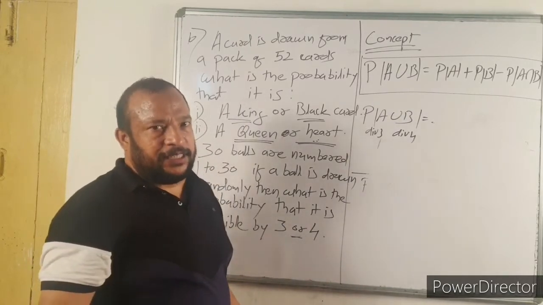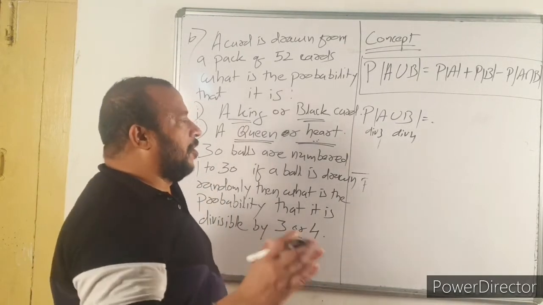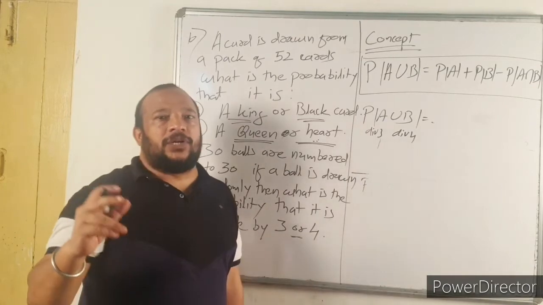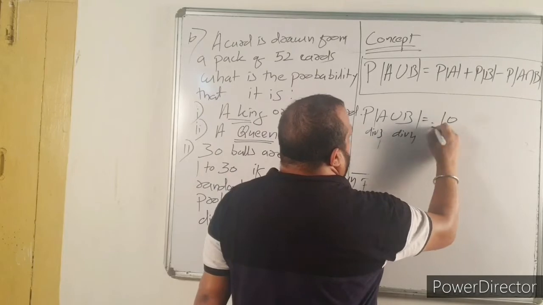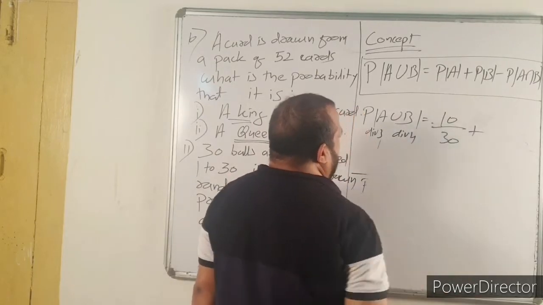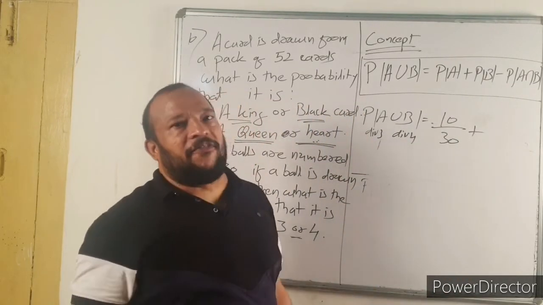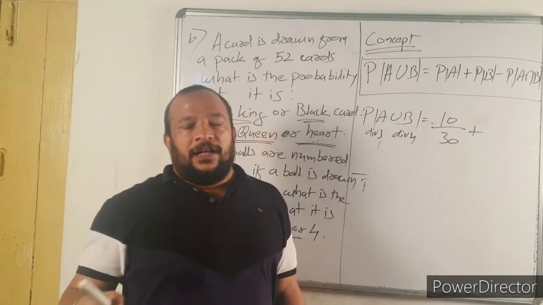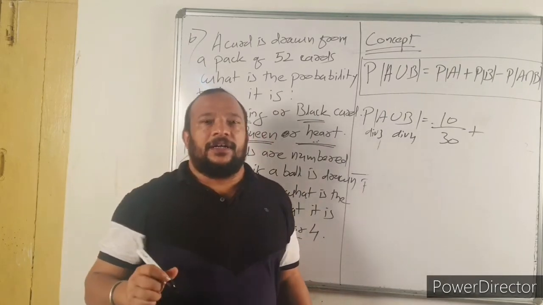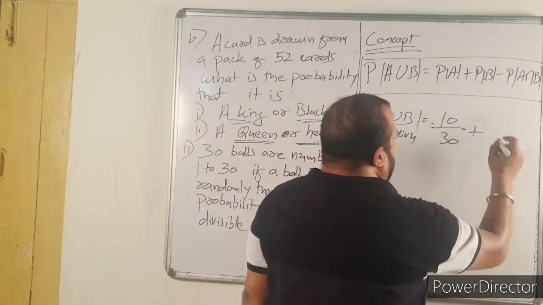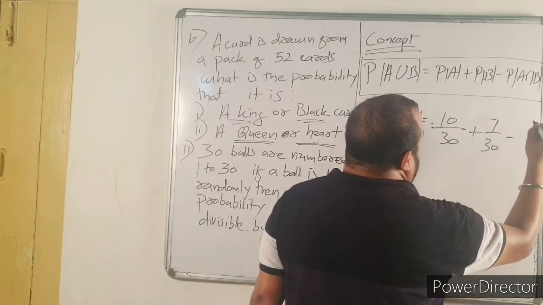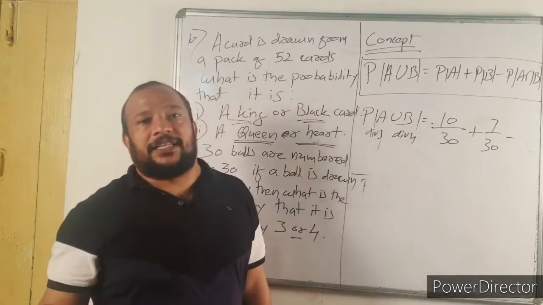There are 10 numbers, 3 into 10 is 30. So it is 10 by 30 plus how many numbers are divisible by 4? It is 7 numbers, 7 fours are 28. So 7 by 30 minus